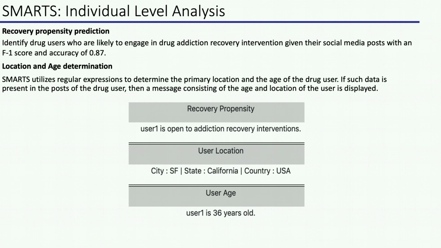I will first talk about the user specific analysis that can be done using SMARTS. Provided the social media posts of a drug user, SMARTS can identify if the drug user is open to an addiction recovery intervention with an F1 score and an accuracy of 0.87. SMARTS can also identify the drug user's location and their age if such information is present in their posts. For example, here we see that the user is open to an addiction recovery intervention. They live in San Francisco and are 36 years old.